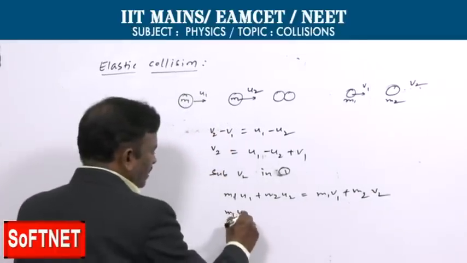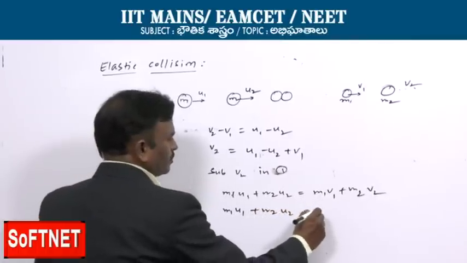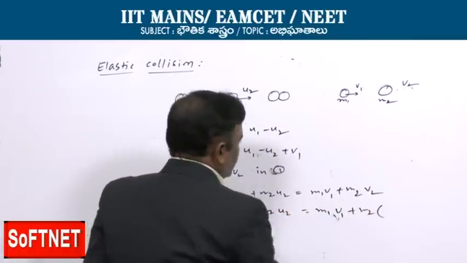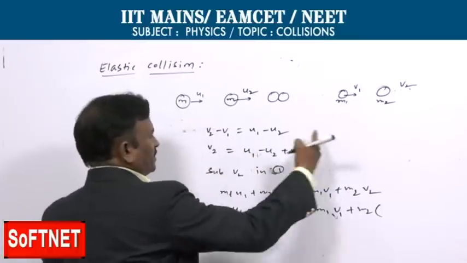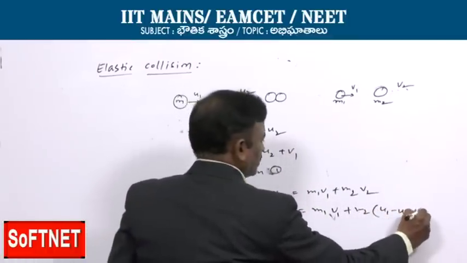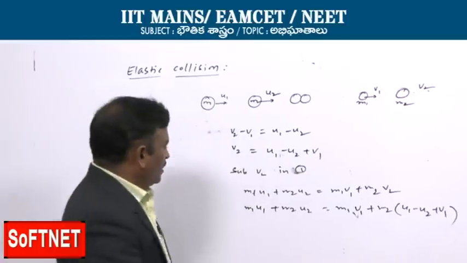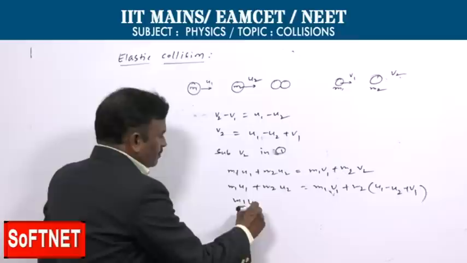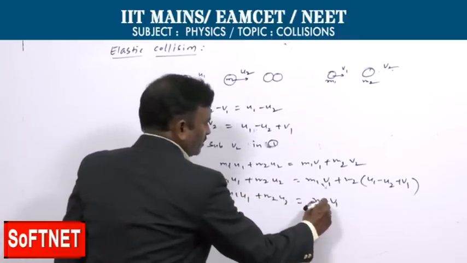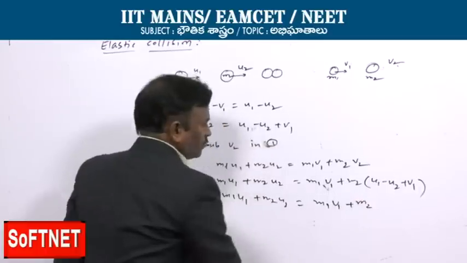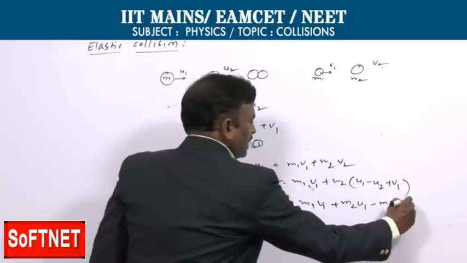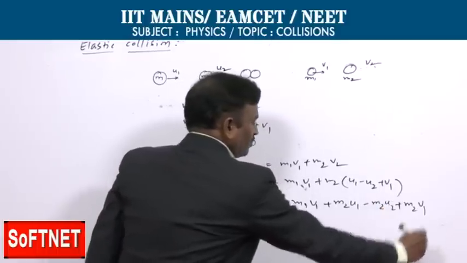Then m1 u1 plus m2 u2 equals m1 v1 plus m2 u1 minus m2 u2 plus m2 v1.